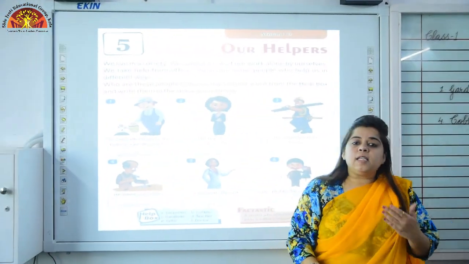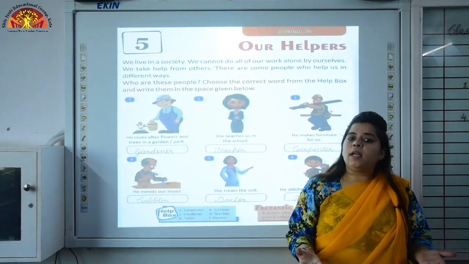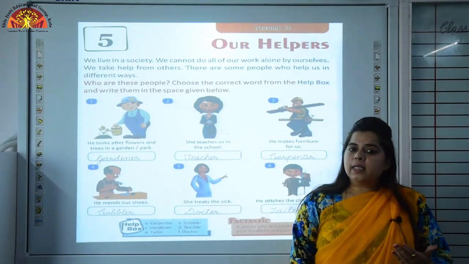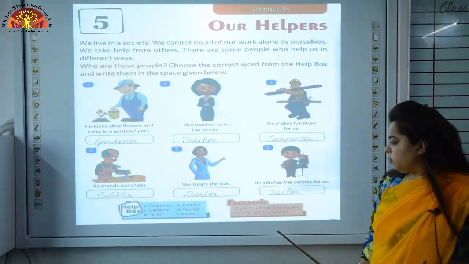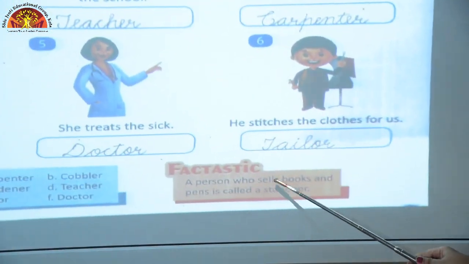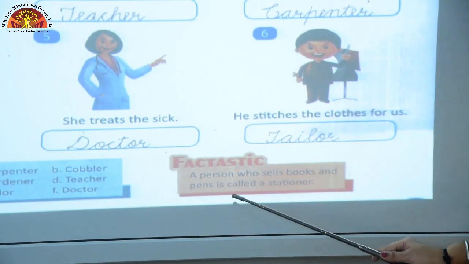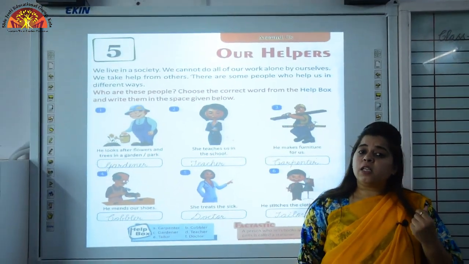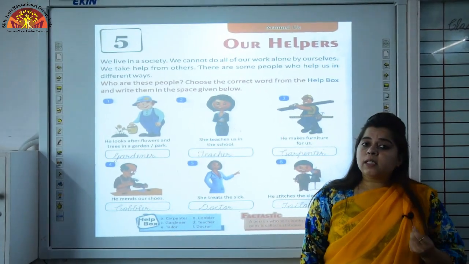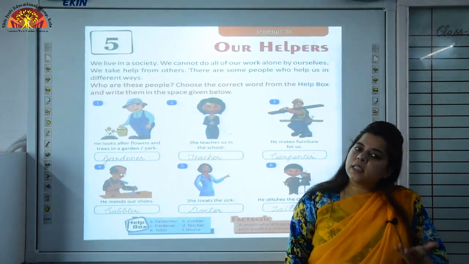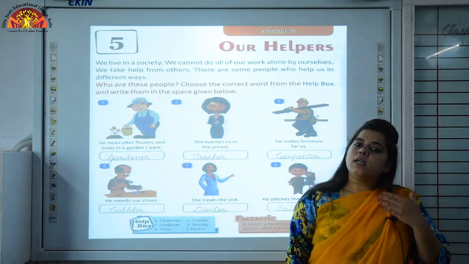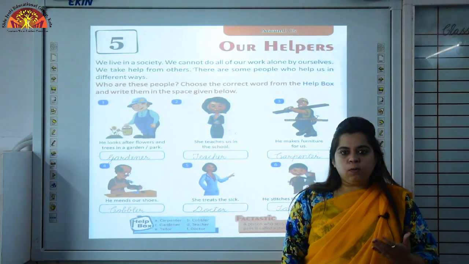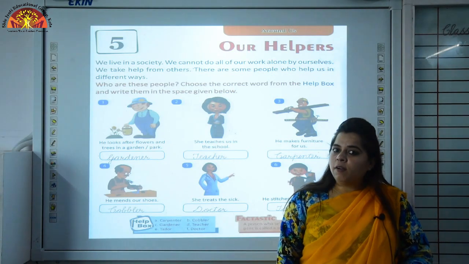Now except these helpers children, we have so many other helpers who help us in different ways. Let's see one of the facts. A person who sells books and pens is called a stationer. Children, when you go to buy stationery items, who sells all the things? Stationer. That person is called stationer. I hope you have understood this chapter well and you have done it in very beautiful handwriting.